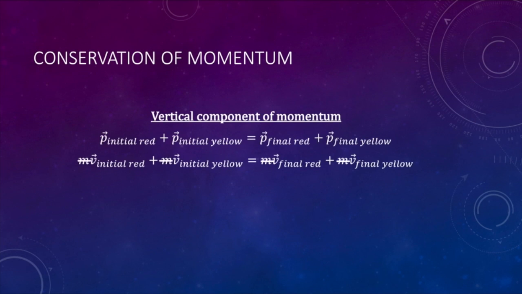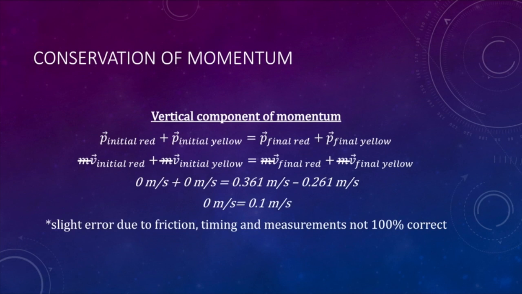This error was likely due to the friction on the pool table as well as inaccuracies in measurements. Some other sources of error include the inaccurate time measurement, as this was generally an estimation. An inaccurate time could have led to inaccurate velocities. More precise measuring tools would also have led to a more accurate measurement of the displacements.